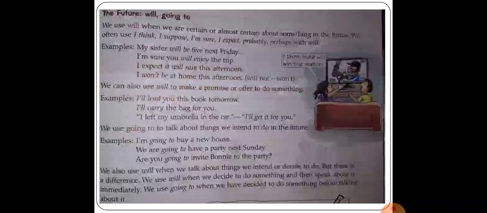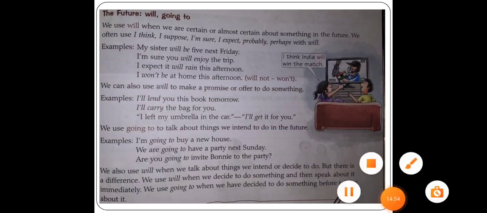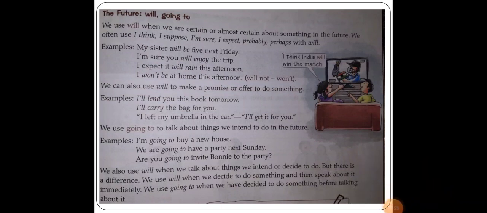Next, now we will discuss the future. How do we use the future tense? We use will when we are certain or almost certain about something in the future. We often use I think, I suppose, I am sure, I expect, probably, perhaps with will.